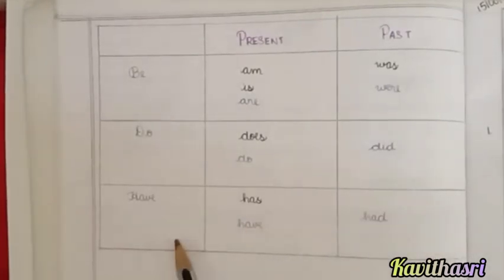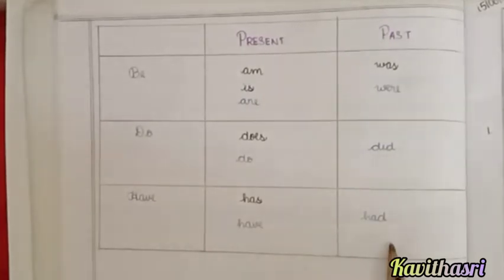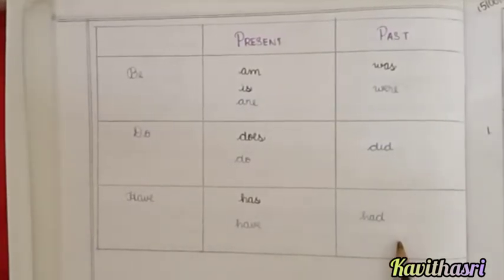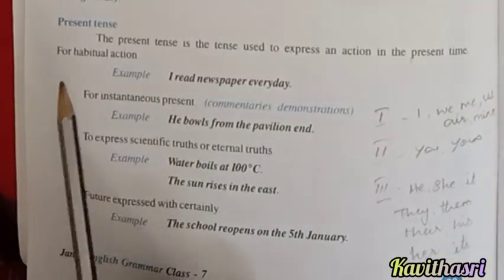Have verbs: has, have, had. Has and have are used in present tense and had is used in past tense. Let us see the examples of how to use the be verbs, do verbs, and have verbs in different tenses. Okay. Now let us start with present tense.